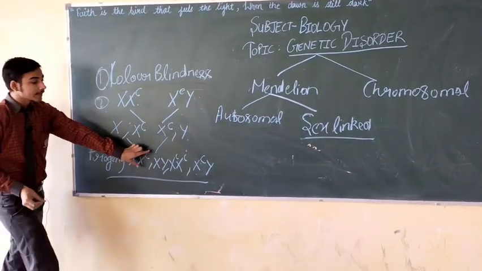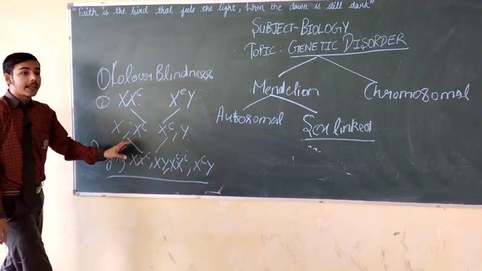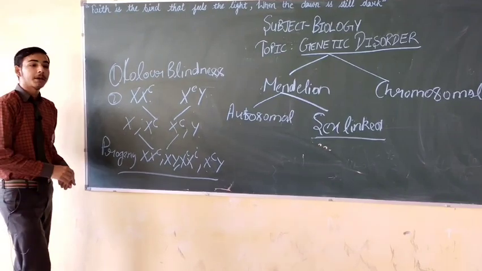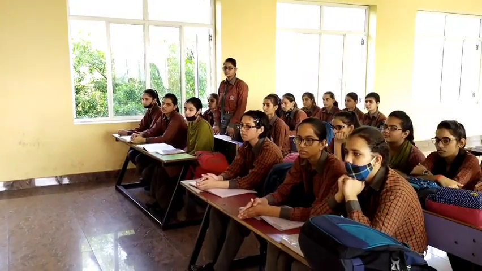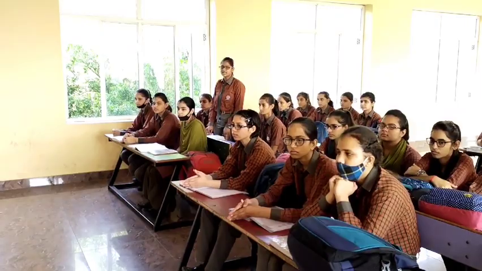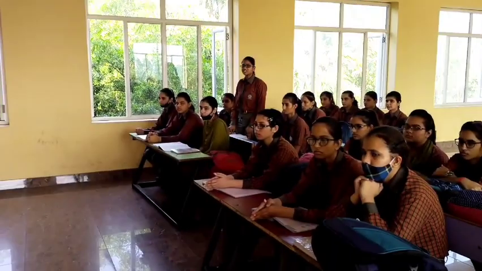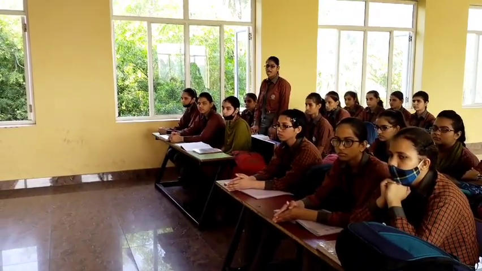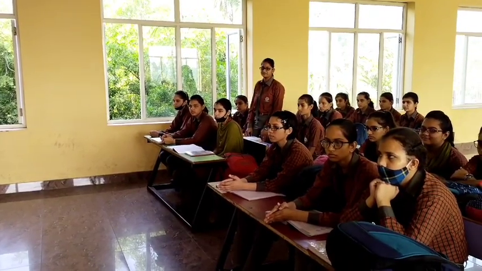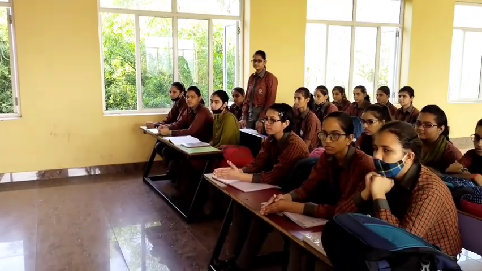Now I want to ask how many of these are carriers and how many are affected in the progenies. Asha, please tell me. How many progenies are affected and how many are carriers of the disease? Yes, in this XXC is the carrier, XY is the normal. Right answer. XCY is the affected. Yes, absolutely right. Please clap for Asha.